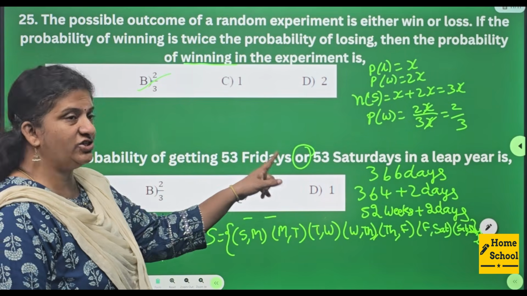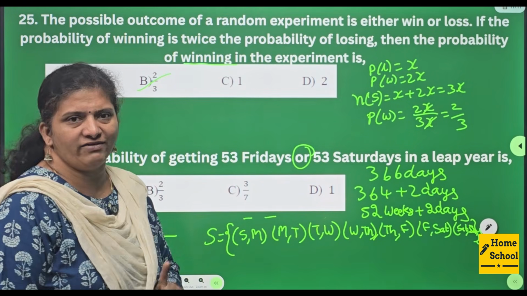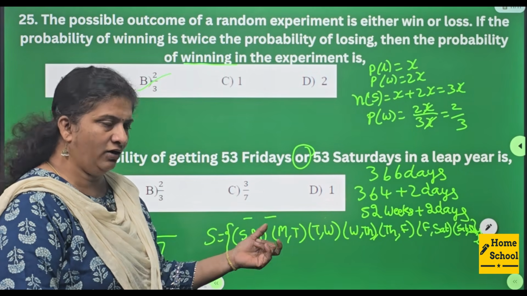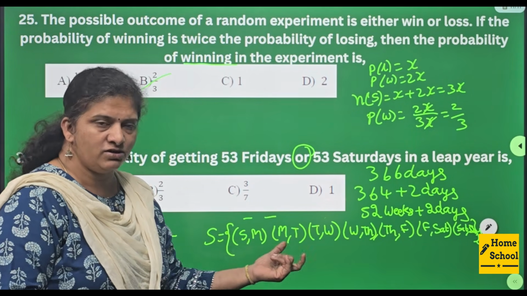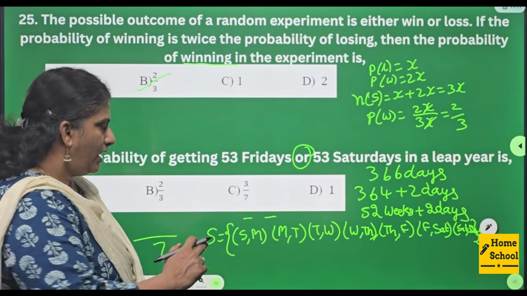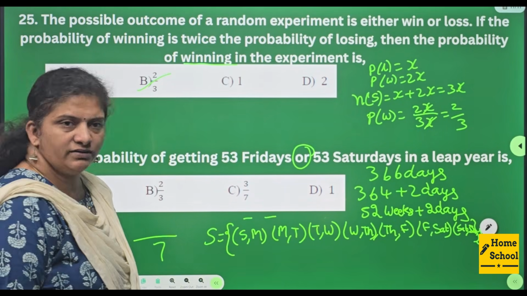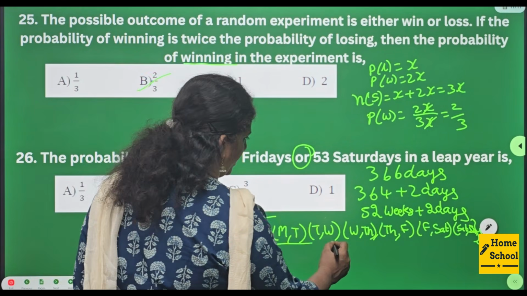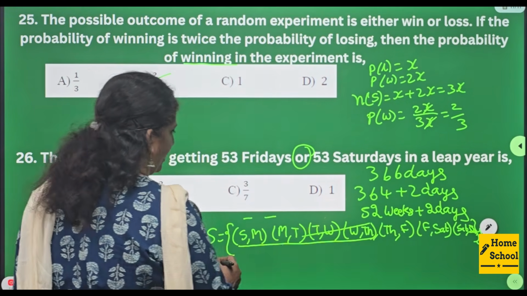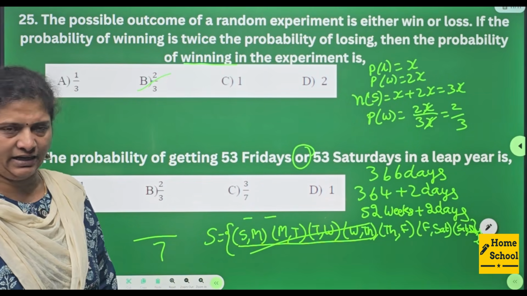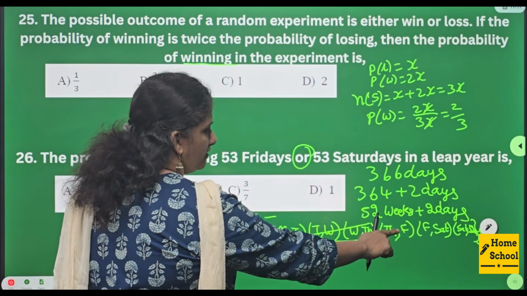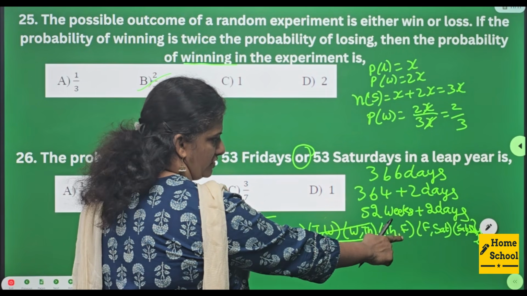And here the question is, or, as you have observed properly. Either 53 Fridays you can take, or 53 Saturdays, or both. Among these options, I cannot go with the first ones because I don't have any Friday or Saturday. Here I have Thursday, Friday, which means I will get 53 Fridays in this option.